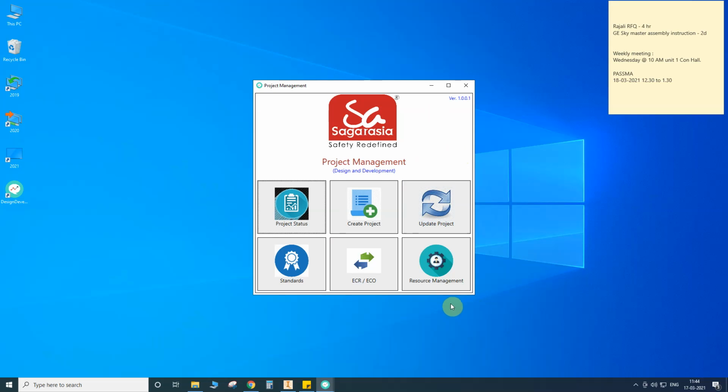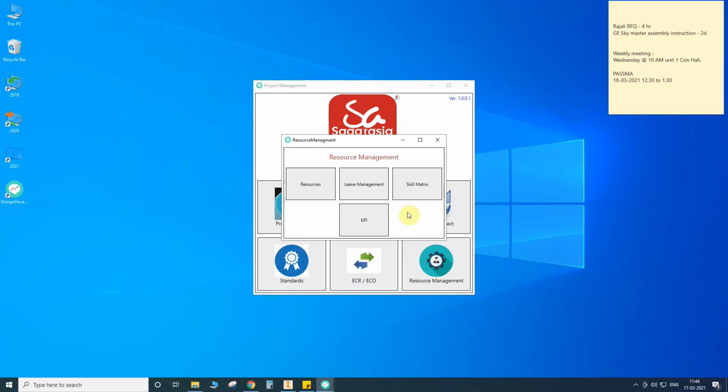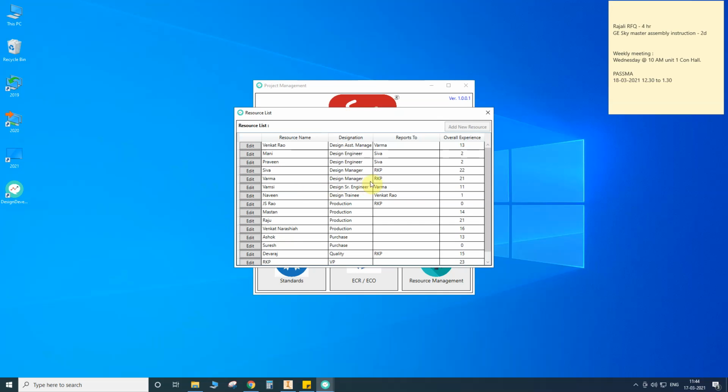I will open the resource management. This is the resource management. In that resource management, actually 4 icons will be there: resource, leave management, skill matrix and KPI. Here first is resource. Here we can add resources and we can edit the resources. These resources are already added. The add resources permission is only for HR, and the edit resources permission will also be with HR. So now it is not possible for me to add or edit the resources.